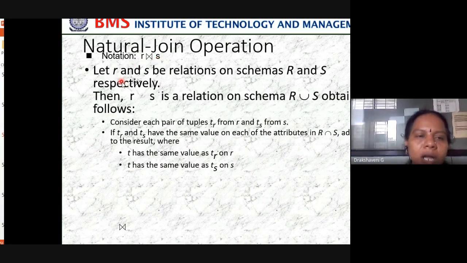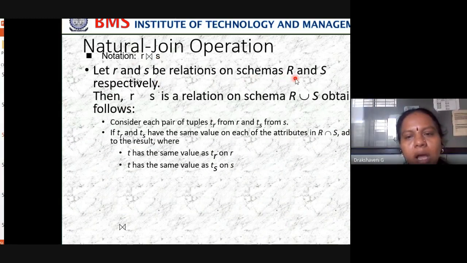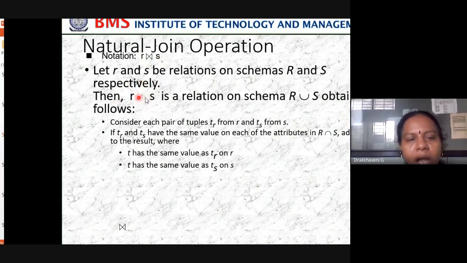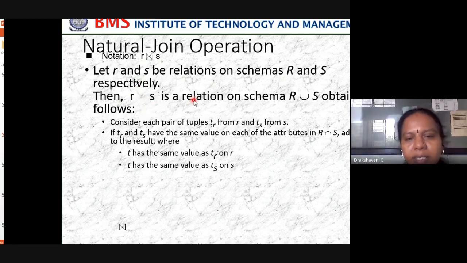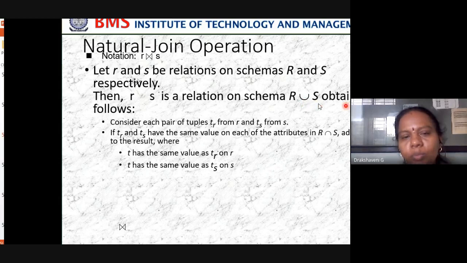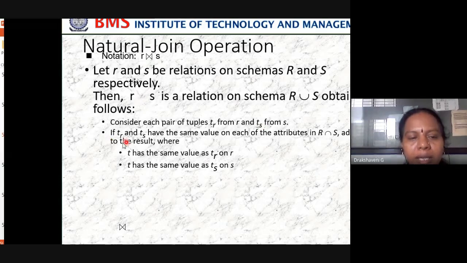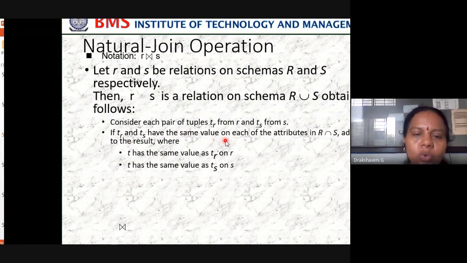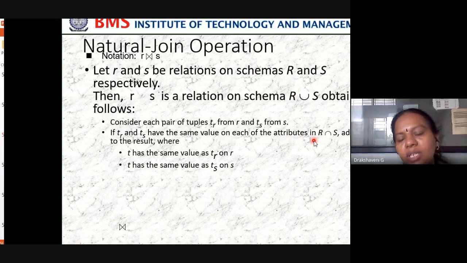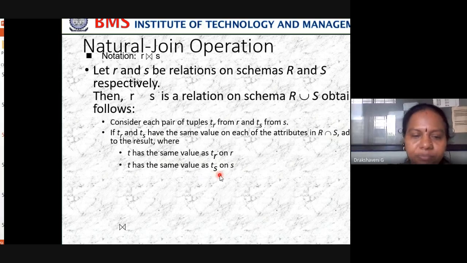Let R and S be relations on schema R and S respectively. Then R natural join S is a relation on schema R union S, obtained as follows. Consider each pair of tuples tR and tS, where tR is a tuple from the R relation and tS is a tuple from the S relation. If tR and tS have the same value on each of the attributes in R intersection S, add a tuple t to the result, where t has the same value as tR and the same value as tS.